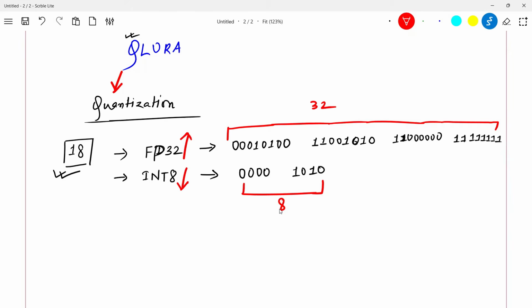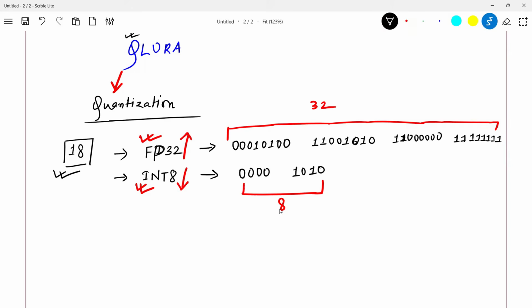Another thing you should know is you can represent a higher range of numbers using FP32 and a lower range using INT8. Also, in terms of accuracy, you can have a very high accuracy of your decimal numbers in FP32, and in INT8 you will not have that level. So basically, it's a trade-off. INT8 saves your space, but the accuracy might get a little bit compromised. On the other hand, FP32 will take more space, but accuracy will not get compromised.